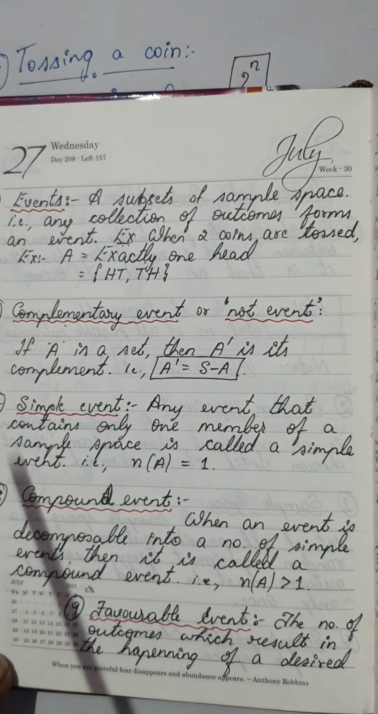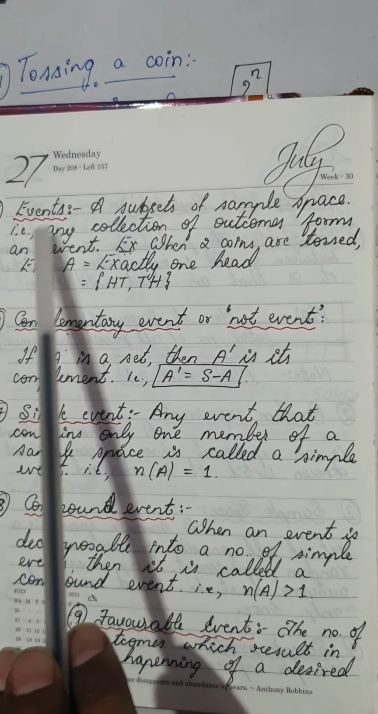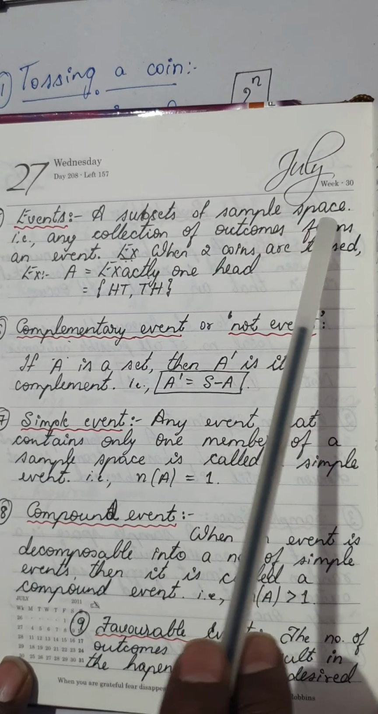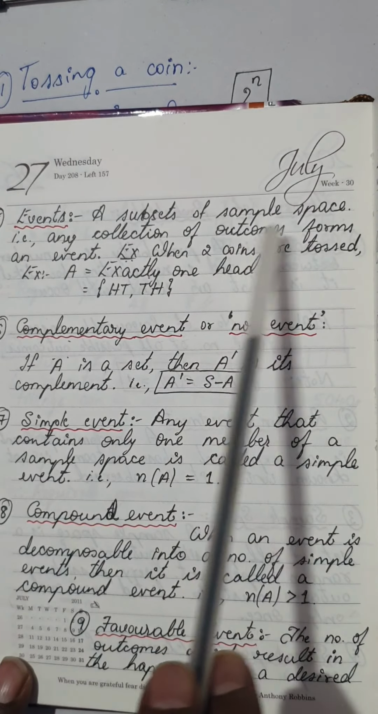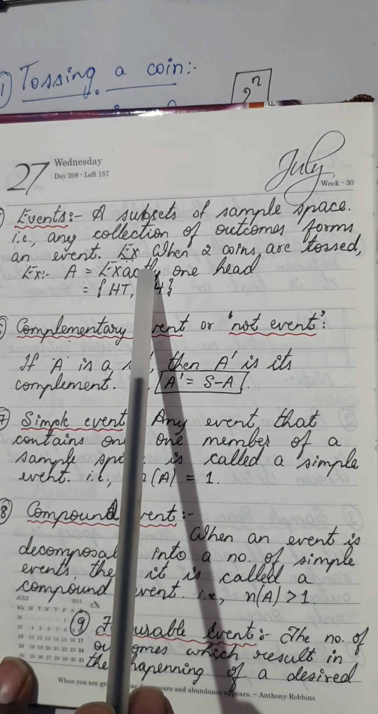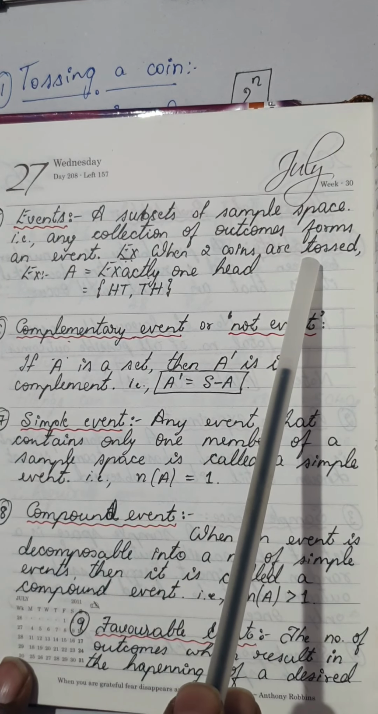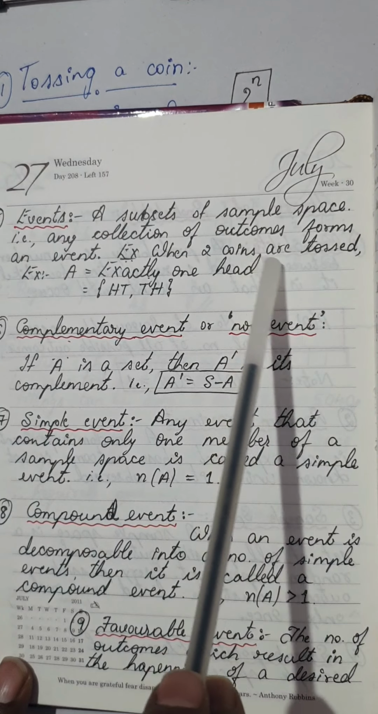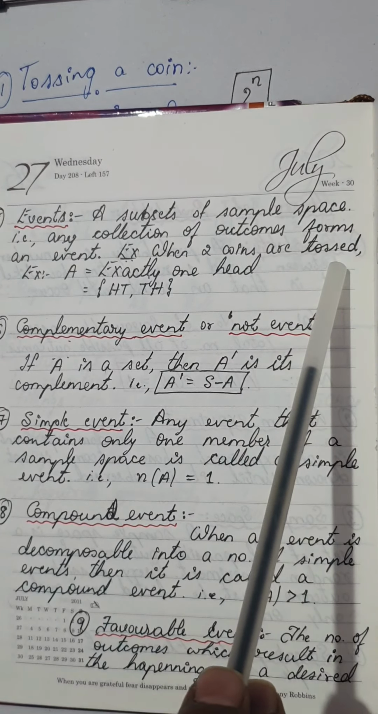The next definition we have is an event or events. A subset of sample space, that is any collection of outcomes, forms an event. For example, when two coins are tossed, just now I told you, you get 4 possible outcomes.